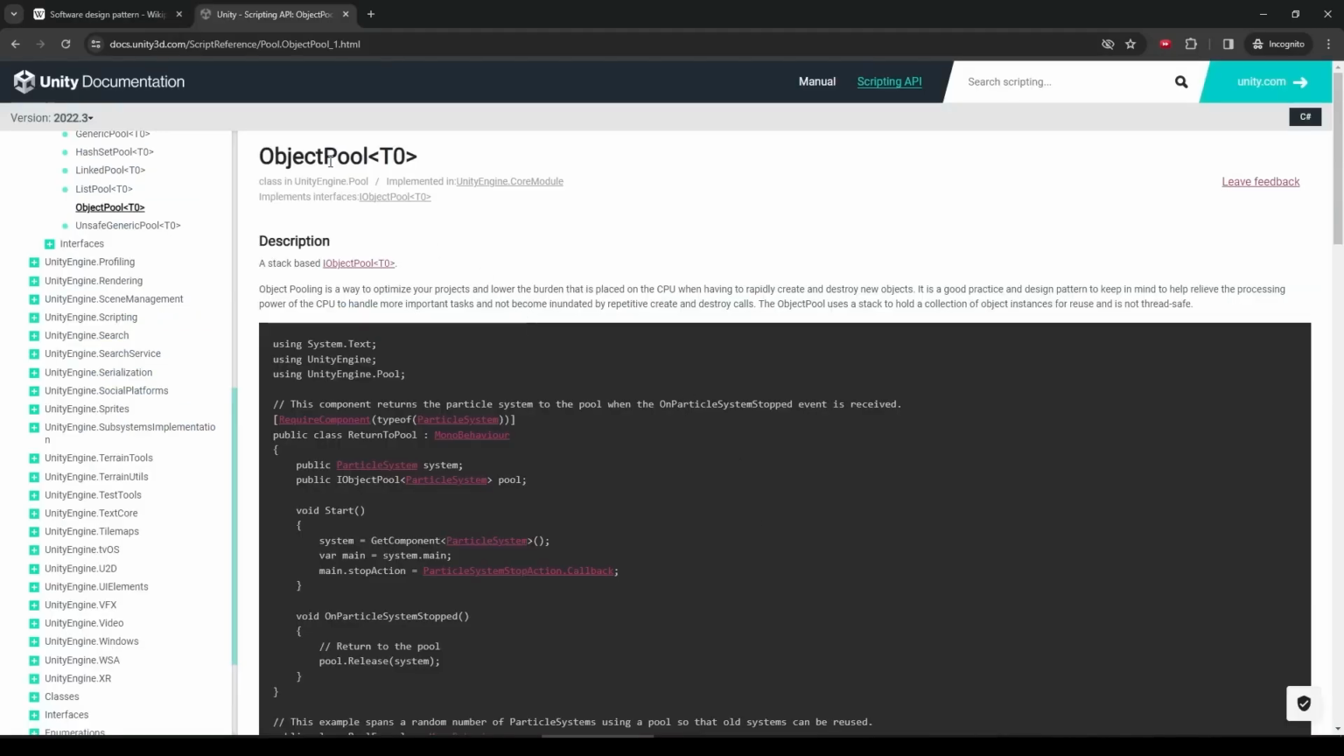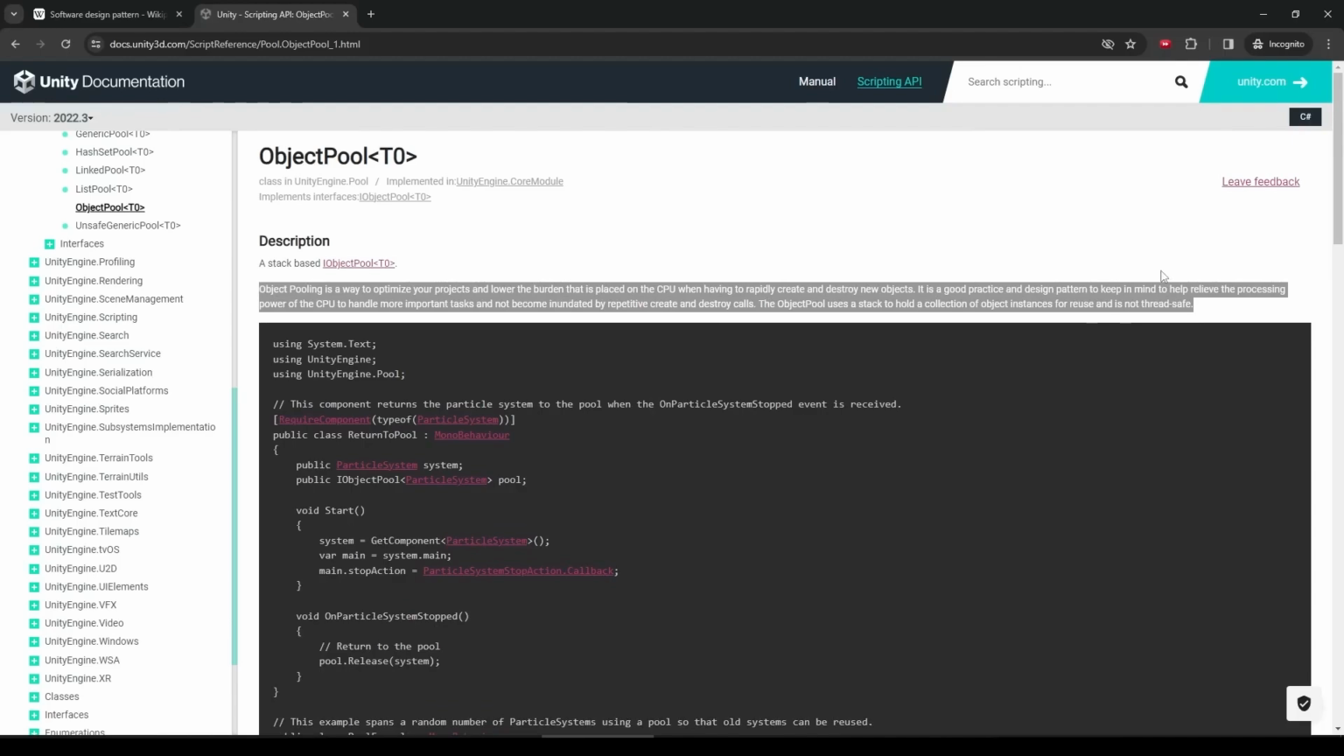Unity actually recently introduced an object pool type that does exactly that. If you have performance issues with spawning and destroying objects, you should definitely be using some kind of pooling.